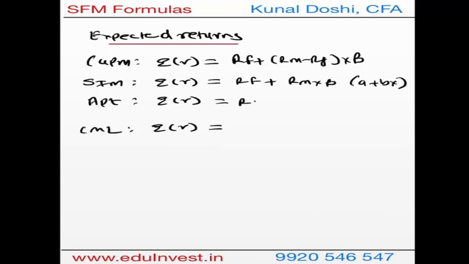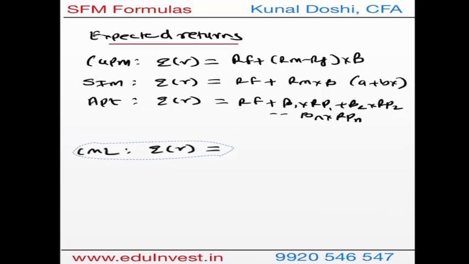APT has risk-free return plus you have multiple betas, multiple sensitivities. So you have beta 1 into risk premium 1 plus beta 2 into risk premium 2 and so on. So you have beta n, risk premium n, and you can add as many risk premiums as you want. Correct? Now your risk premium is nothing but not RM minus RF, but it is actual return minus the expected return as per CAPM. Remember this in APT.